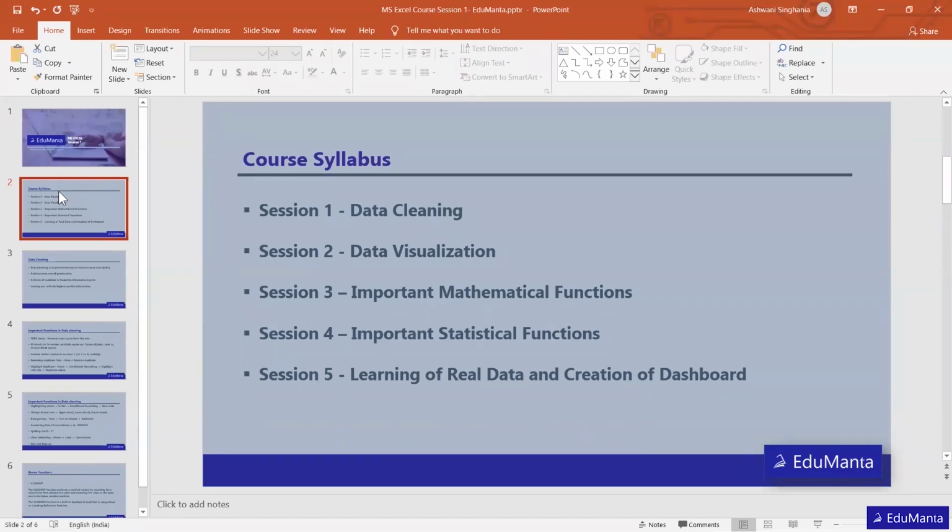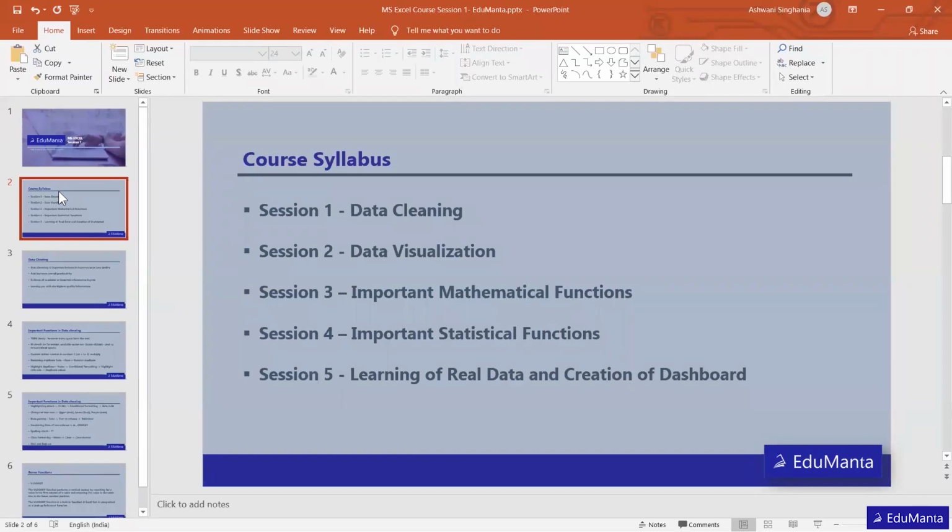These kinds of derivations can happen only when data is clean and we know how to visualize that data. The third session is about important mathematical functions. That can be very basic ones, like summation, subtraction, multiplication, division, as well as important functions like how to calculate EMI on different loans, or how to calculate the holding period return of a particular share or some other financial asset. This is what we are going to discuss in mathematical functions.